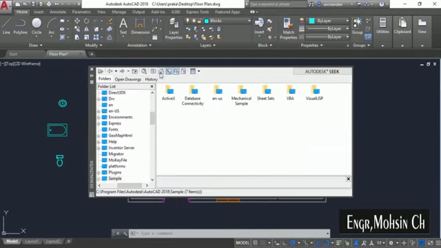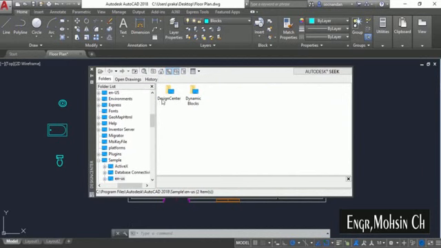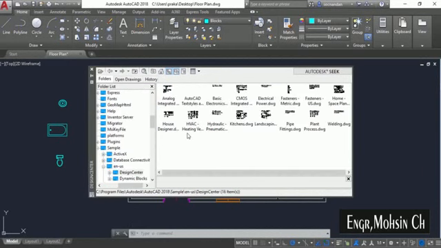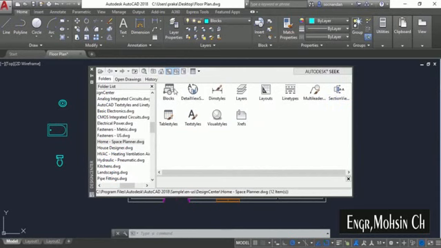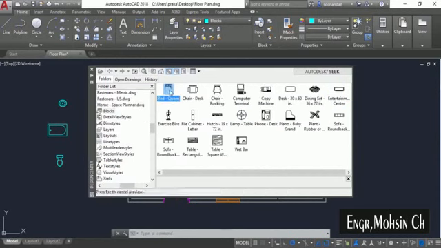and click on home. Let's go to ENUS Design Center, and now we'll select Home Space Planner, blocks, and now we need this bed.